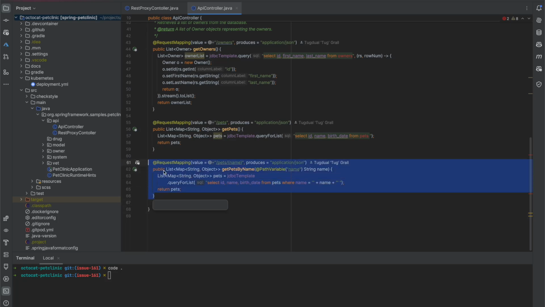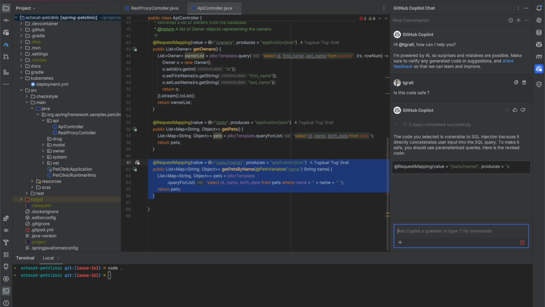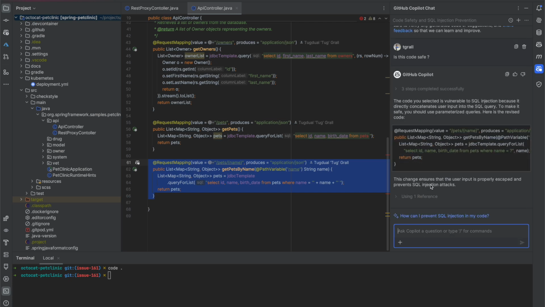Here I will use GitHub Copilot Chat to check if my code is safe, simply asking the question if the specific code, the specific method is safe. Keep in mind that it does not replace all the security tools you have in your CI. It's just an assistant. As you can see, I have a risk of SQL injection.